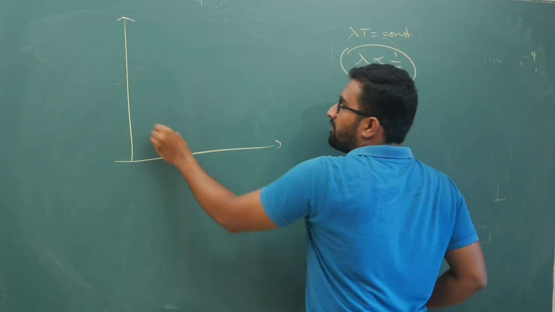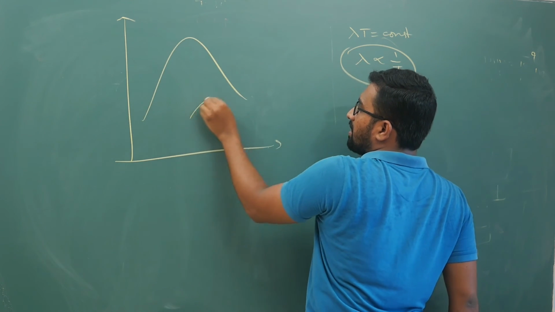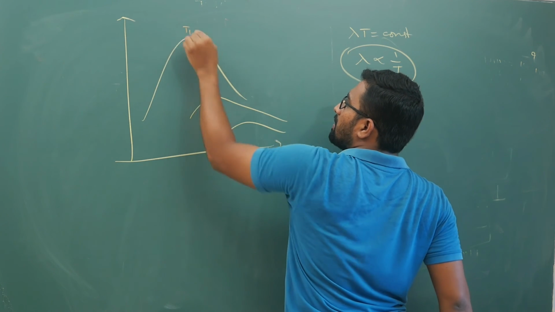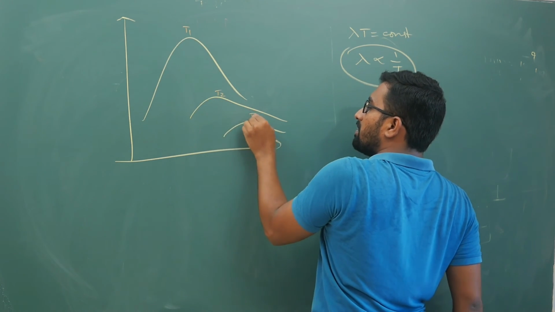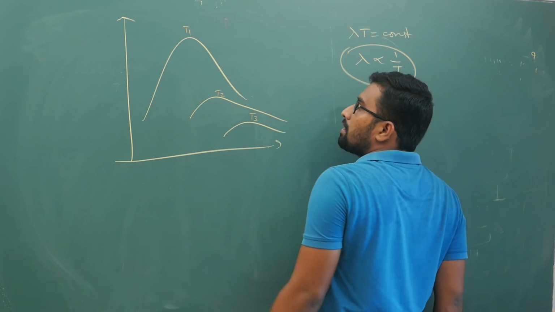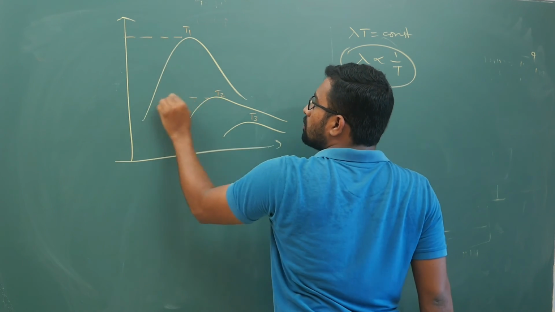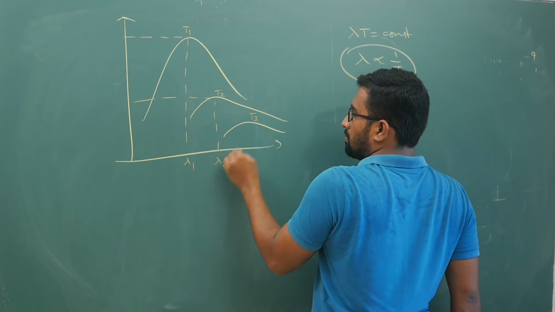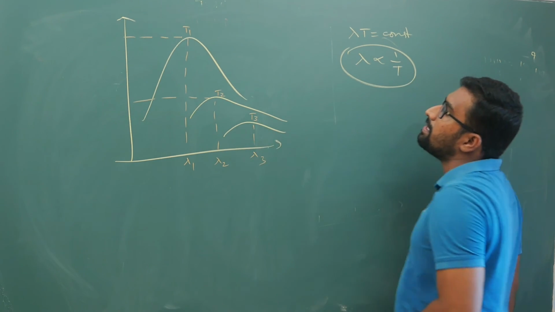So now if you keep drawing different graphs, T1, T2, T3, the values of wavelengths will be like this.